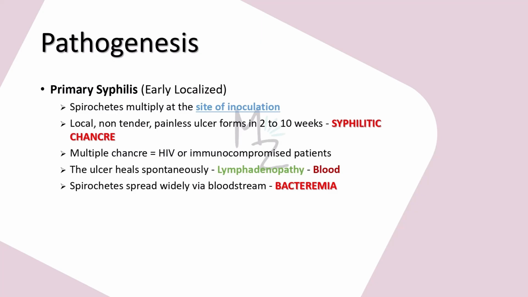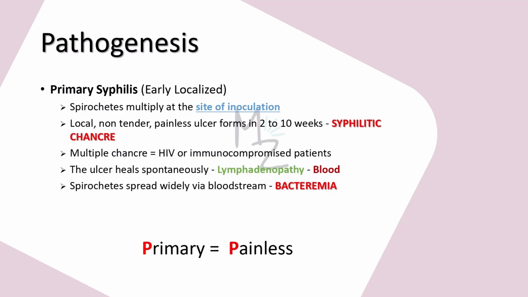If we talk about patients having a history of HIV, they'll have multiple chancres. When these spirochetes destroy the tissue, they form syphilitic chancre. These chancres or ulcers have a hard base, raised borders, and they have fluid which is rich in spirochetes, which can spread to other body parts or other individuals. These ulcers heal spontaneously, but if they don't, and they spread to lymph, they'll cause lymphadenopathy, and if they spread to blood, they'll cause bacteremia.